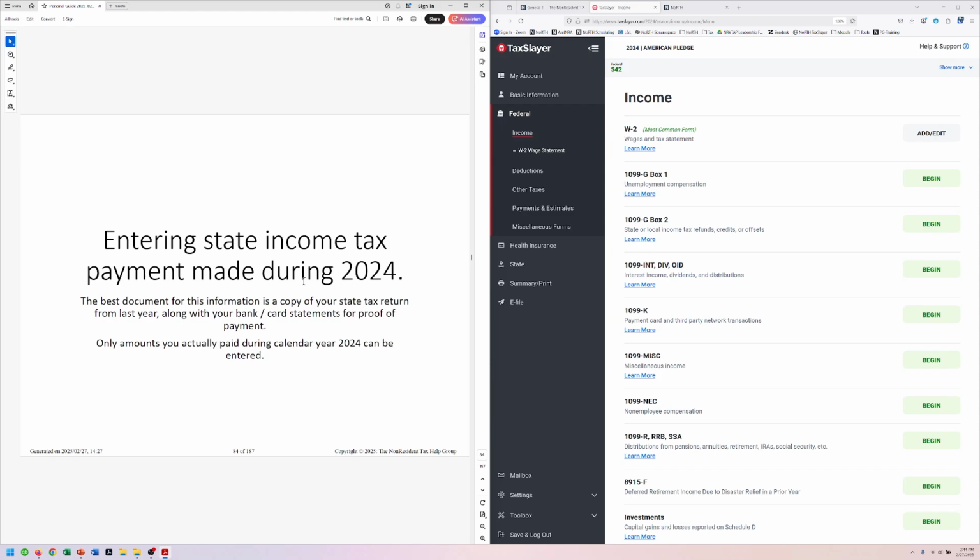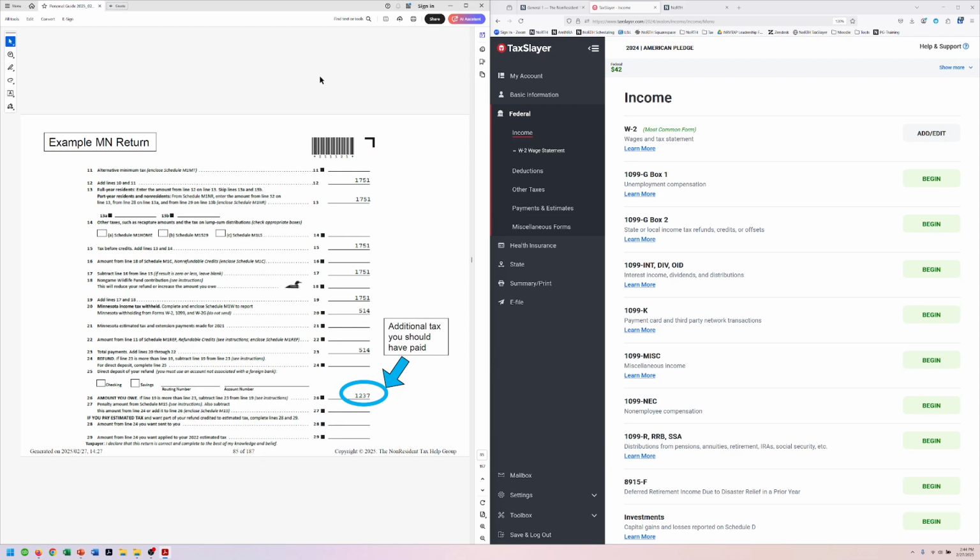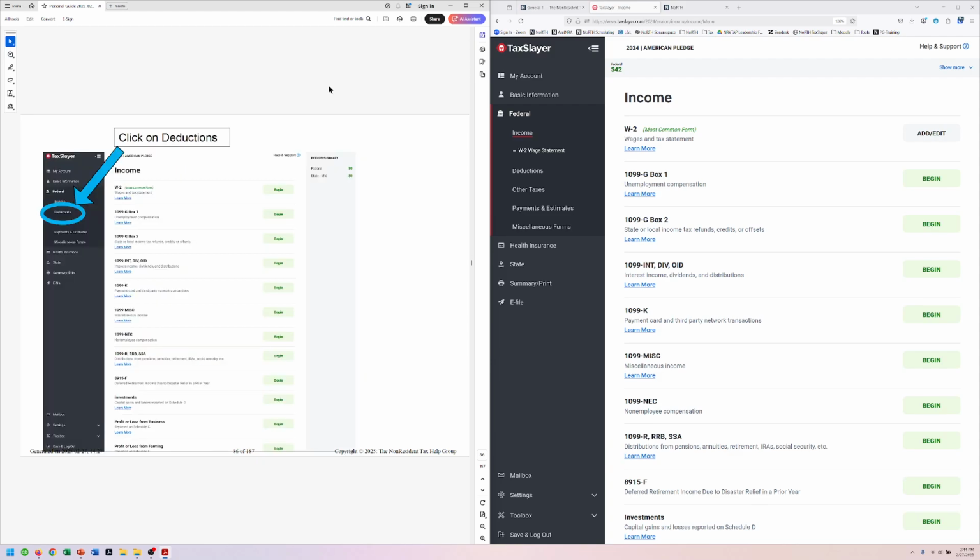So we've got some instructions about how to enter that because that's going to reduce the amount of tax that she owes. I already wrote it down for you on her information, but if she was trying to figure it out herself, she would go to her state tax forms from last year and find the line that says amount that you owe, amount that she actually paid. It's got to be the amount that she actually paid, not just what it says on the return. So if she didn't pay, then it doesn't count. But everything that she actually paid in 2024, that was extra state tax, we can count that.